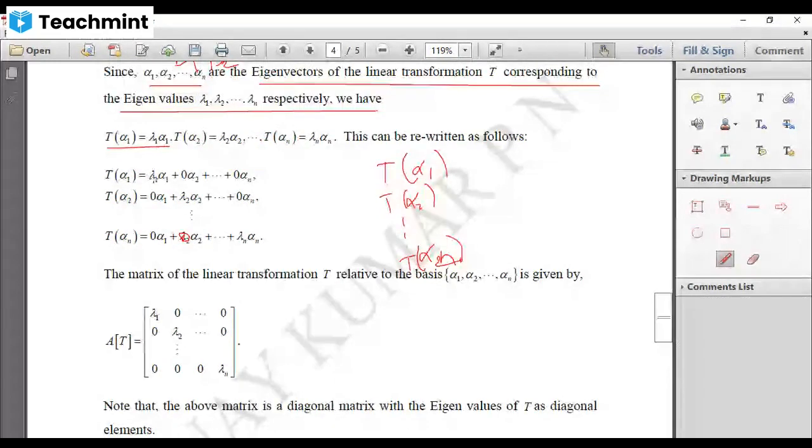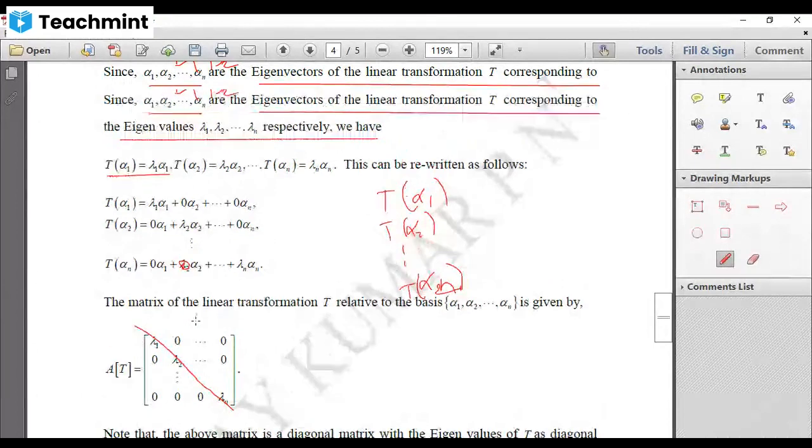We know that we have to write the coordinates in columns, that is the scalars: lambda 1, 0, 0, etc. up to 0. Second column, what are the coordinates? 0, lambda 2, etc. up to 0. Then the coordinates of the last one become the last column: 0, 0, etc. up to lambda n. See, this is a diagonal matrix. The non-zero entries are present along the diagonal, and the upper half as well as the lower half of this is 0.